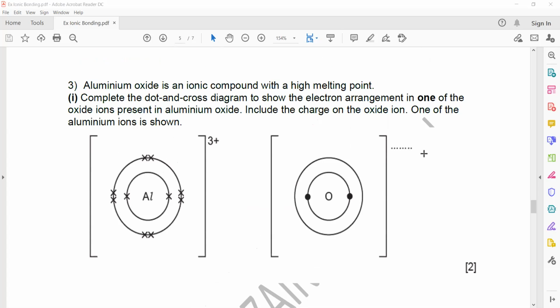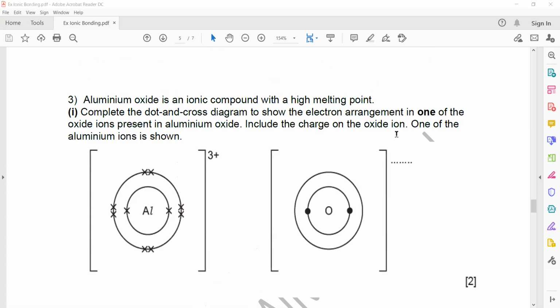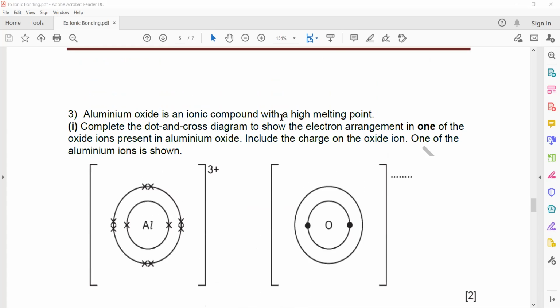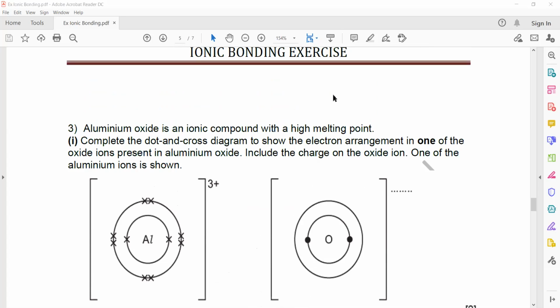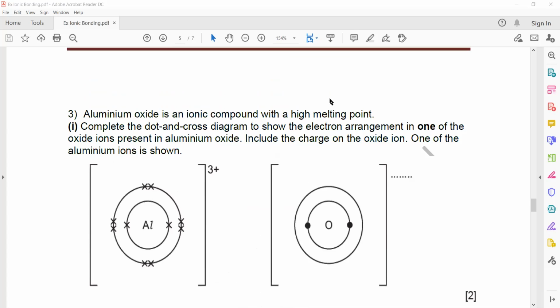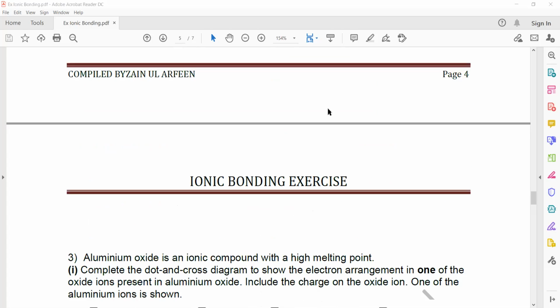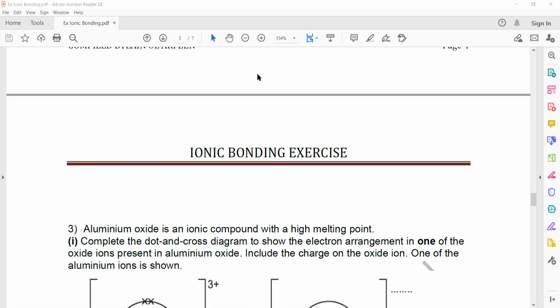Another example, aluminum oxide. Here again, you have to draw the full structure because the full structure is given. Aluminum oxide is an ionic compound which has a high melting point. Complete the dot and cross diagram to show the electron arrangement in one oxide ion present in aluminum oxide. Include the charge. In aluminum oxide, aluminum belongs to group 3, so its charge is +3. Oxygen belongs to group 6, so its charge is -2.